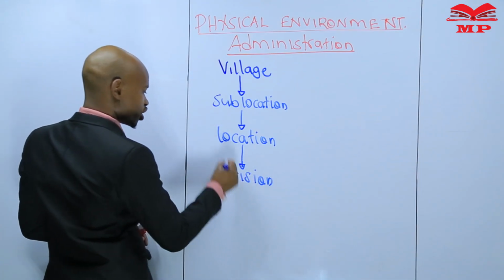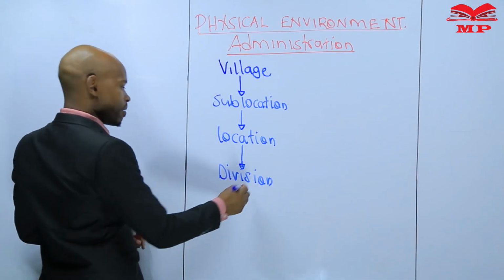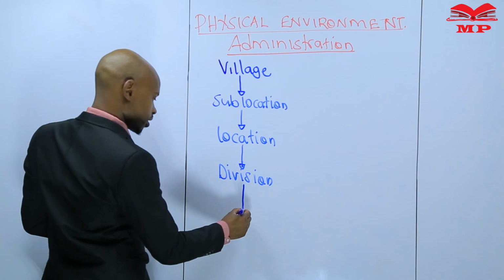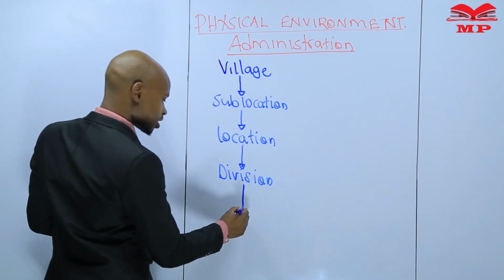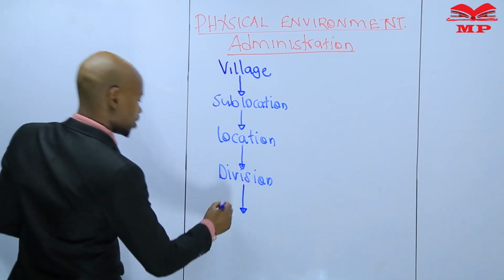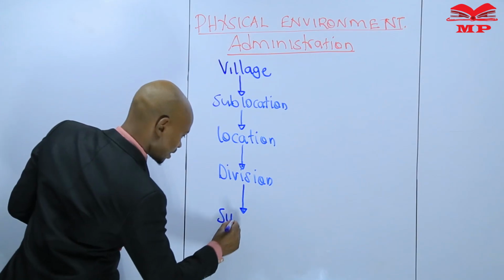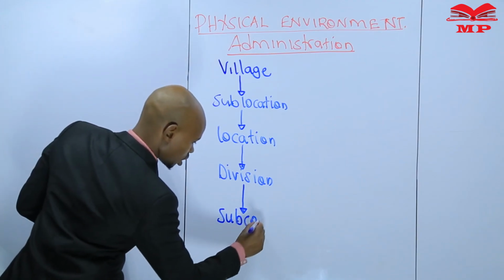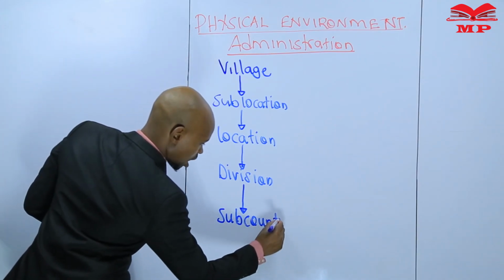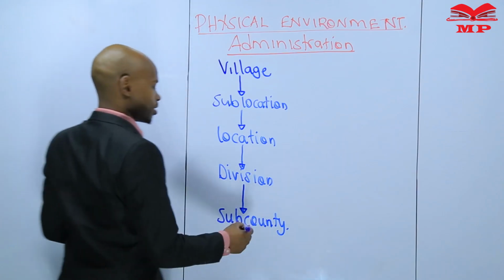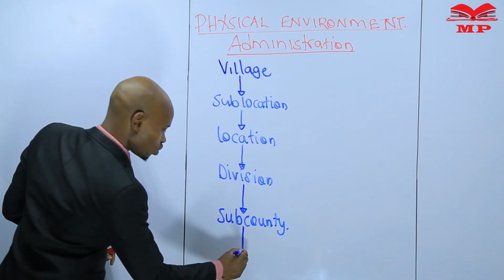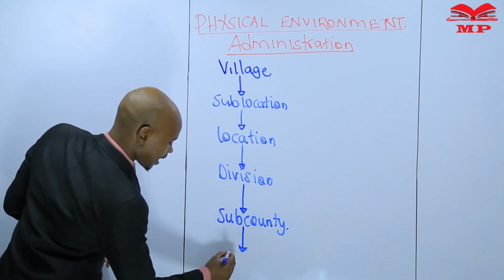Many divisions used to make a district, but right now they make what we call a sub-county. And many sub-counties, of course, will make a county.